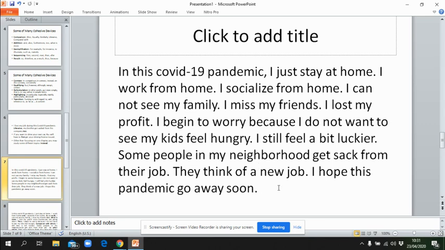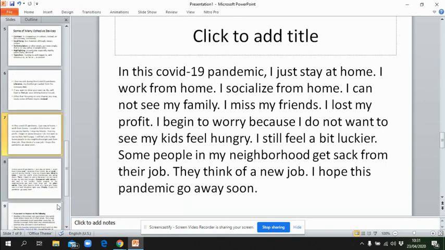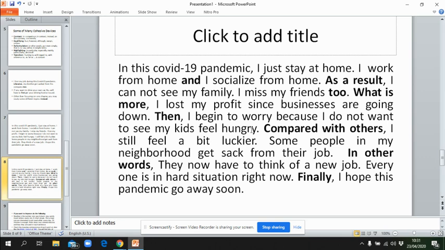Well, what do you think of this paragraph? It seems awkward, right? Yes, because something is missing here. We could not find any presence of cohesive devices. Now, let's compare with the other paragraph. Look at the second sentence here. I work from home and I socialize from home. As a result, and as a result is also a cohesive device, I cannot see my family. I miss my friends too.